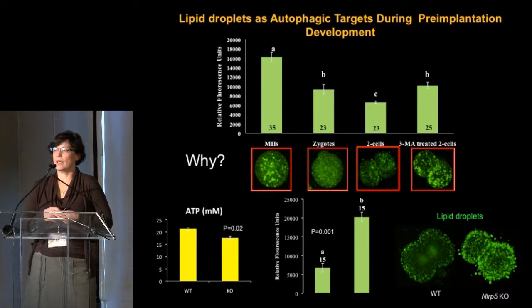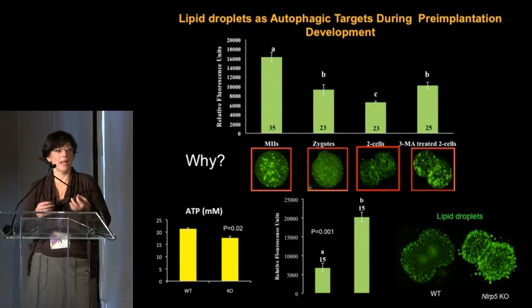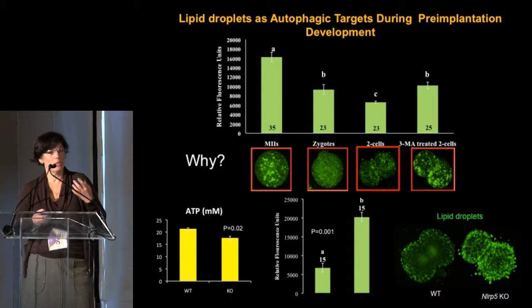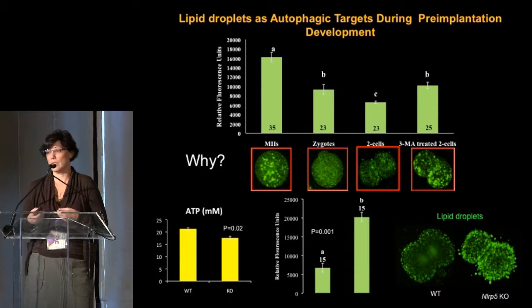So what we found, actually, surprisingly, is that the lipid droplets are something that embryos utilize to make energy. And what the lipid droplets do is that they most likely carry or are fusing with lysosomes to be degraded into simple lipids, which are then used for generation of ATP by beta lipid oxidation in the mitochondria.